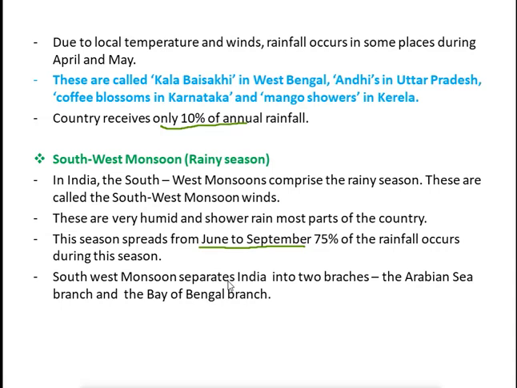Southwest monsoon separates India into two branches. Now, the southwest monsoon winds will separate India into two branches. What are the names of the two branches? The Arabian Sea branch and the Bay of Bengal branch. So, just remember this. This can come for 1 mark. Name the two branches in which India is divided by the southwest monsoon. So, it is the Arabian Sea branch and the Bay of Bengal branch.